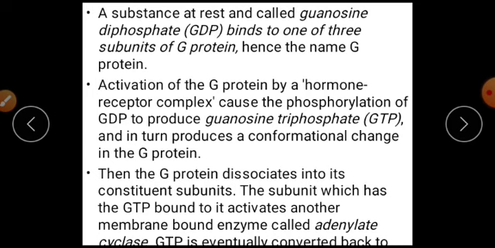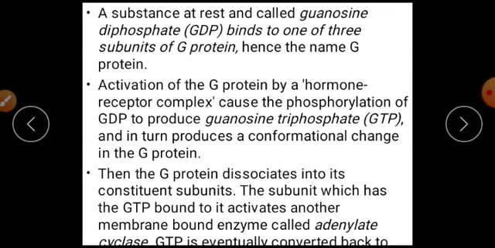After activation of the G protein by a hormone-receptor complex, phosphorylation of GDP occurs, producing guanosine triphosphate, and it produces a conformational change in the G protein.